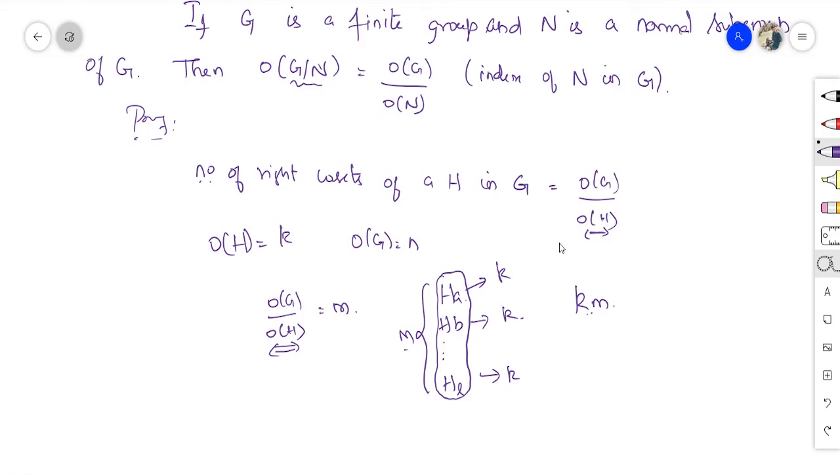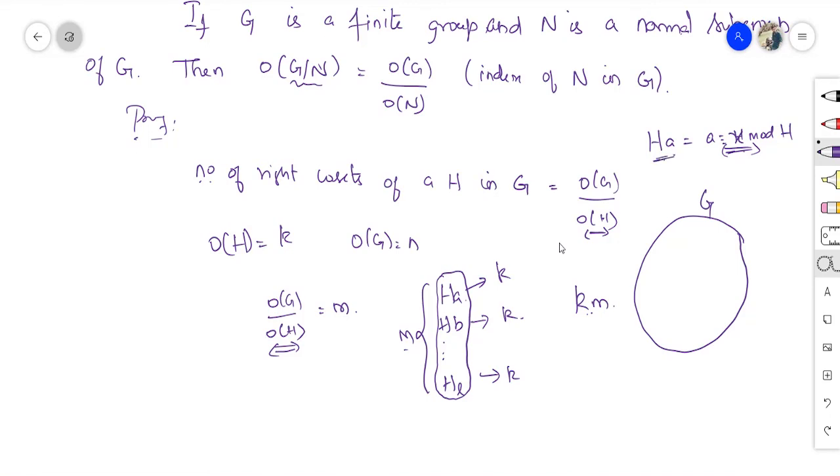We already studied that the congruence relation is an equivalence relation, and this particular congruence relation says Ha is equal to Hx, that is, a is congruent to x mod H. Therefore, Ha acts as an equivalence relation.